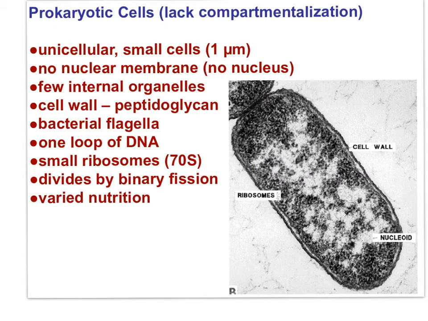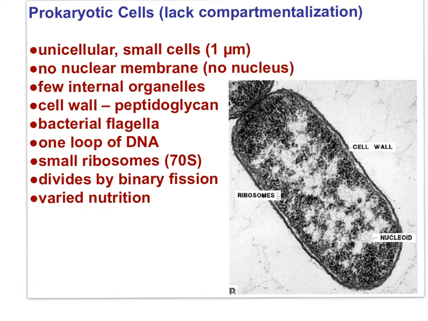Prokaryotic cells have various characteristics. They tend to be unicellular and small at 1 micrometer. There's no nuclear membrane, few internal organelles. The cell wall is composed of peptidoglycan. There is flagella, but it's a specific kind unique to the prokaryotic group. There's 1 loop of DNA, small ribosomes, 70S ribosomes. These cells divide by binary fission, not mitosis, and there's varied nutrition.